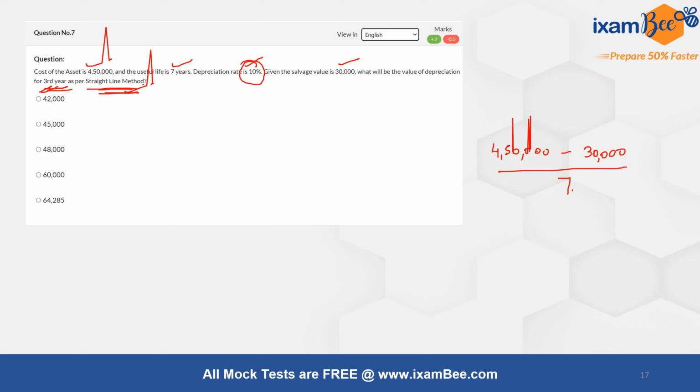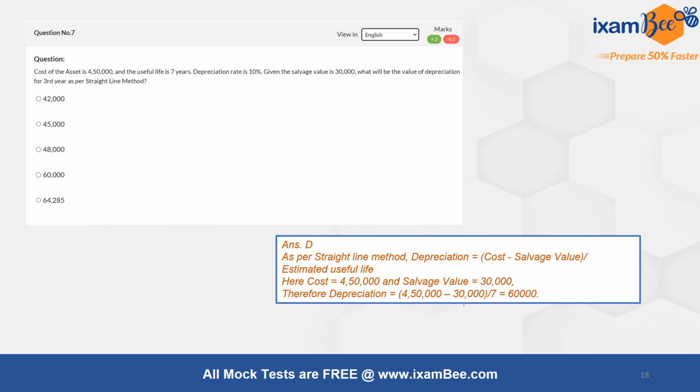If instead of the straight line method we had to choose the written down value method, in that case the third year amount would differ, because I would be depreciating by 10% every year on the written down value, the carrying value.